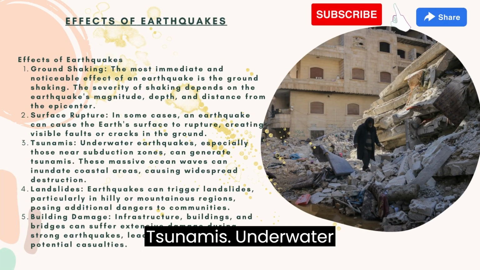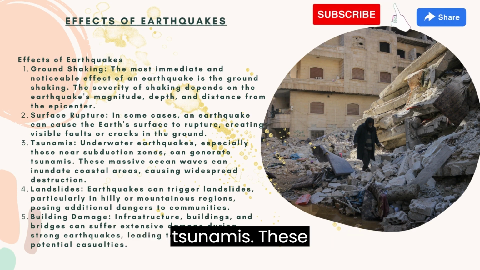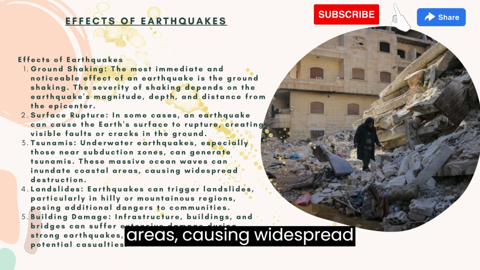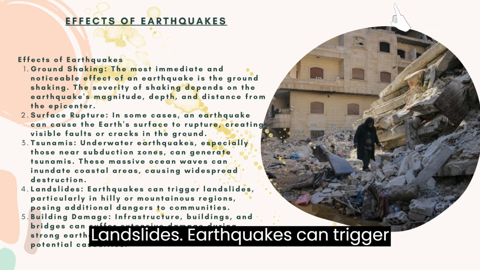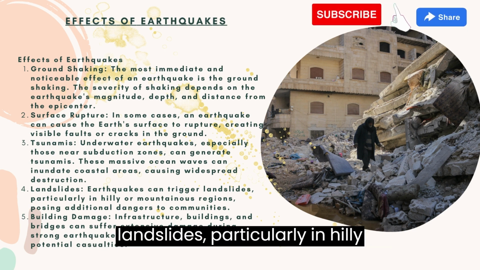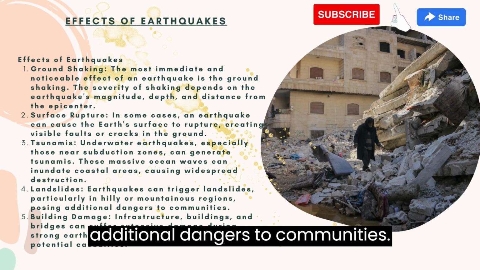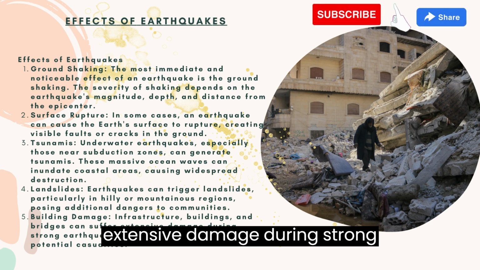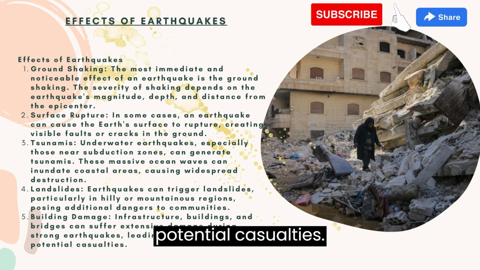Tsunamis. Underwater earthquakes, especially those near subduction zones, can generate tsunamis. These massive ocean waves can inundate coastal areas, causing widespread destruction. Landslides. Earthquakes can trigger landslides, particularly in hilly or mountainous regions, posing additional dangers to communities. Building damage. Infrastructure, buildings, and bridges can suffer extensive damage during strong earthquakes, leading to property loss and potential casualties.